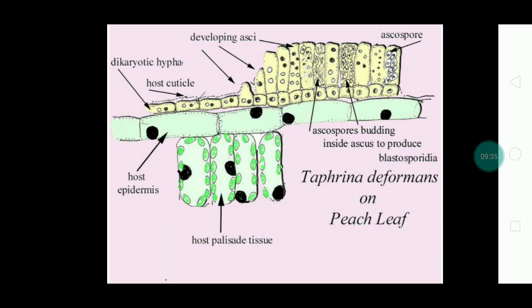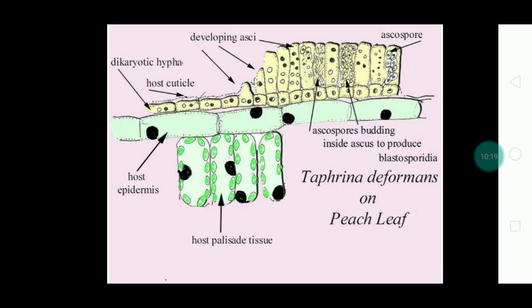From this dikaryotic mycelium, ascogenous cells are produced. From this ascogenous cell, asci are produced. From this ascus, ascospores will be released and cause the disease infection. Then the dikaryotic mycelium undergoes a process called fusion to produce a single diploid nucleus. This single diploid nucleus undergoes meiosis and produces 4 haploid cells. These 4 haploid cells undergo one mitotic division to produce 8 ascospores. Again, this cycle will continue, and this causes the disease infection.